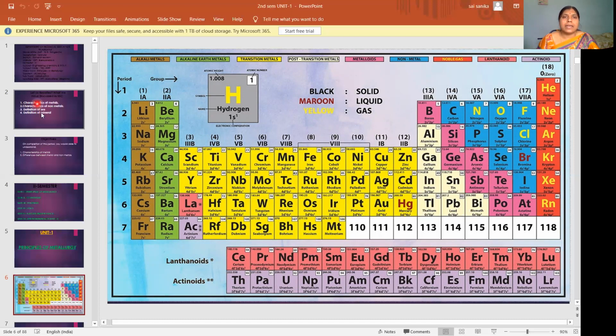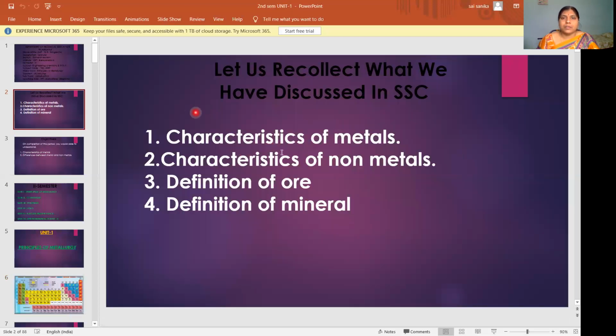Then, characteristics of metals. What are the characteristics of metals? They are strong in nature, solid in state, they produce sound, and they are good conductors. These are some of the characters. The non-metals are quite opposite. They exist in all states, they are not strong, they are soft to touch, and they are bad conductors of electricity.